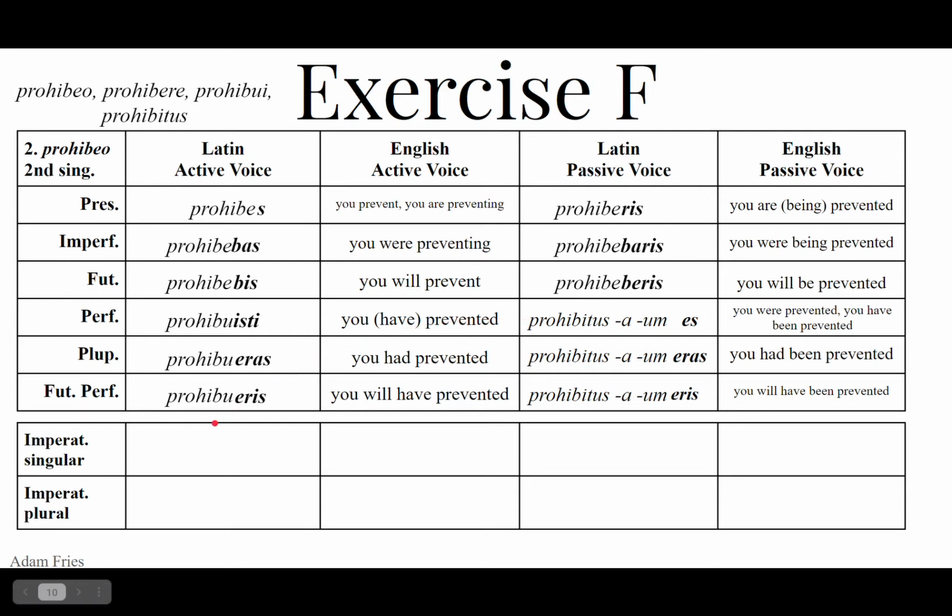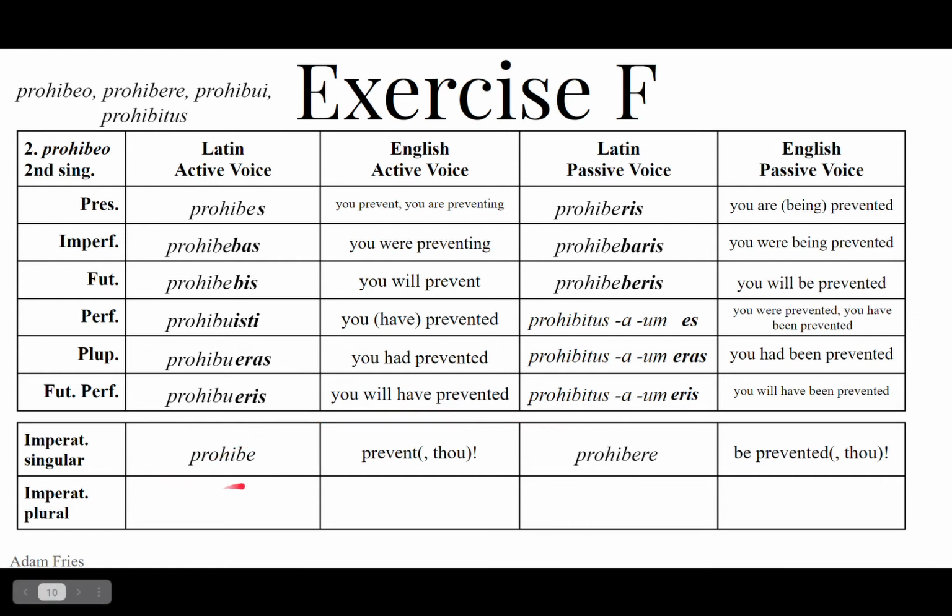Optime. The imperative singular is the same as the present stem. So take the second principal part, chop off the re: prohibe. Prevent! Do it, you, singular person, tu. The passive is the same as the second principal part, so prohibere. Be prevented! Come on, you. Hurry up. Get prevented. Do it.